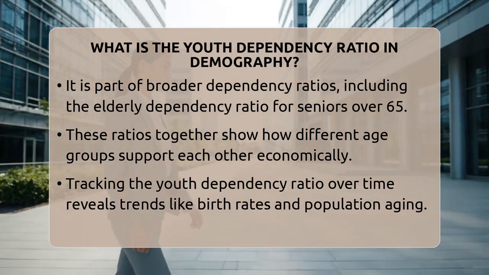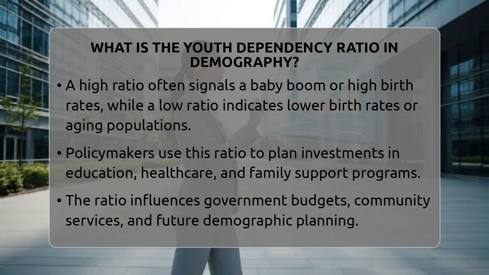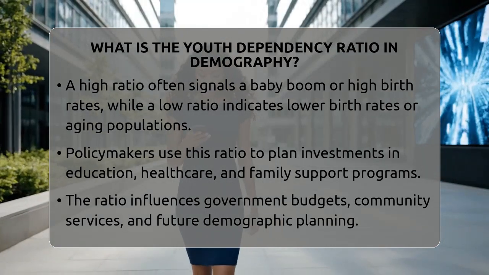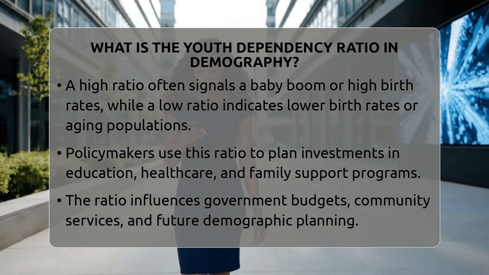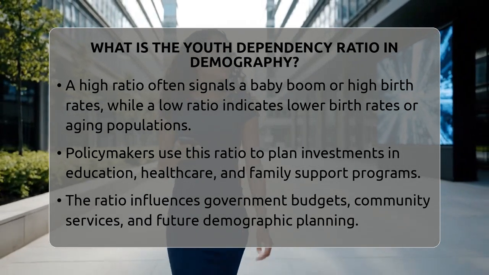For the United States, tracking this ratio over time shows trends like birth rates and how the population is aging. When the ratio is high, it often means a baby boom or high birth rates. When it drops, it can signal lower birth rates or aging populations.